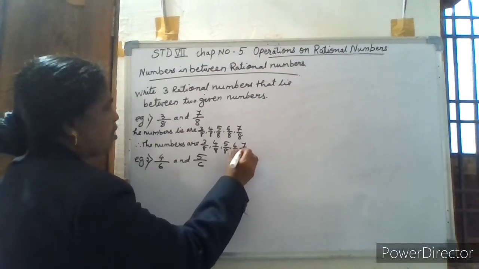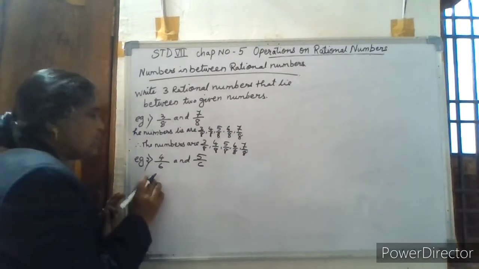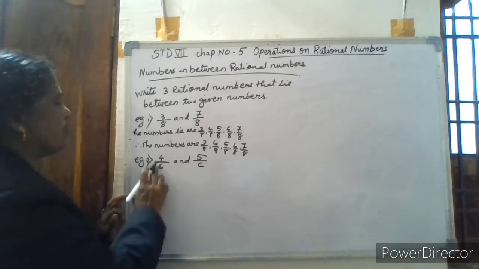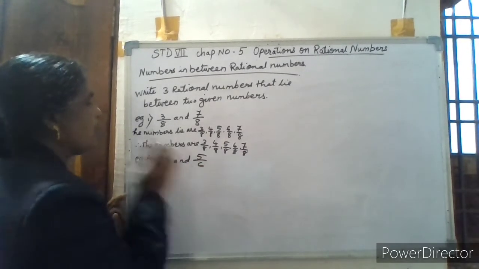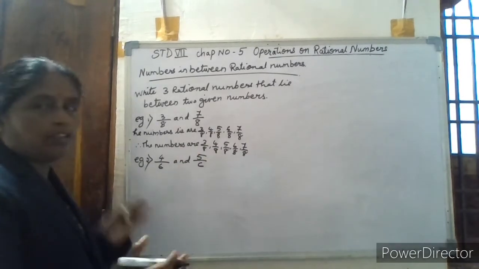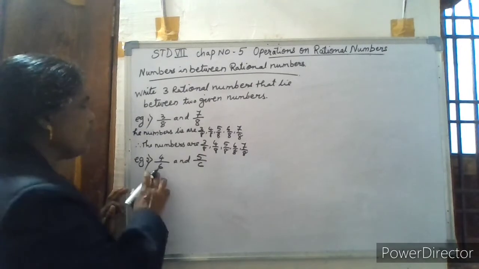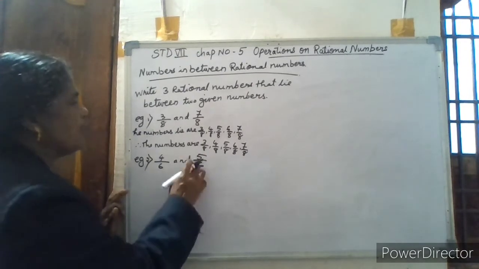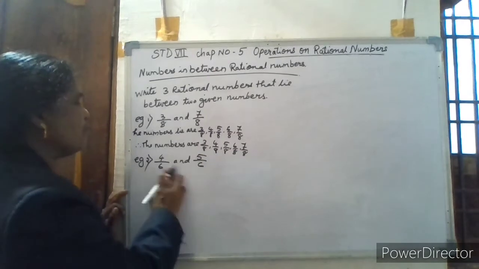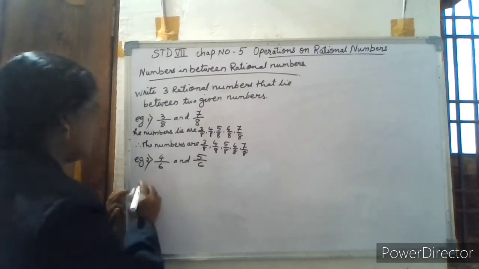Finish. This is over. But if you see this example, 4 by 6 and 5 by 6, between 4 by 6 and 5 by 6 there is no number directly in this way. So what we can do is multiply both these numbers by 10 by 10.